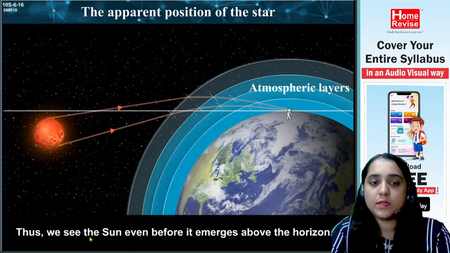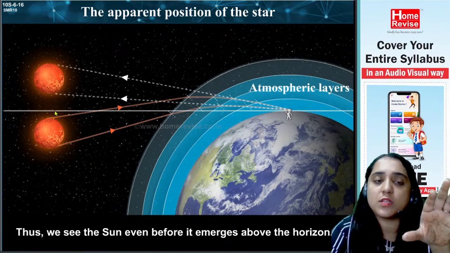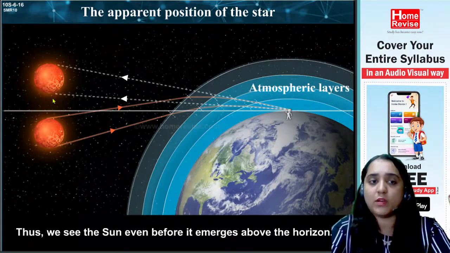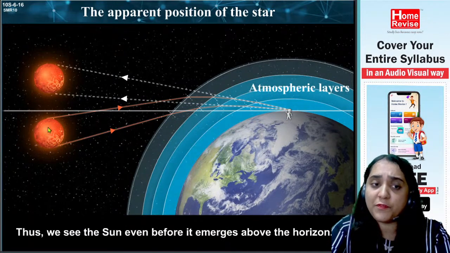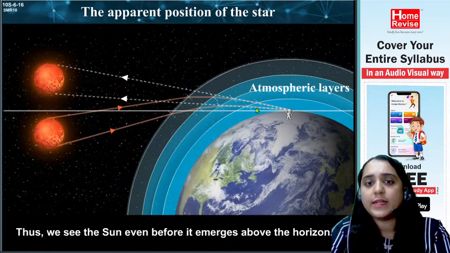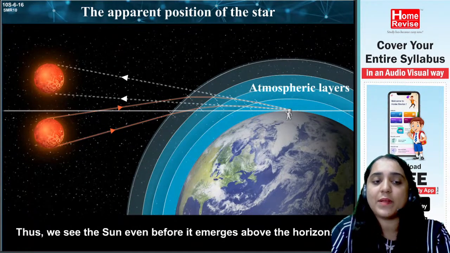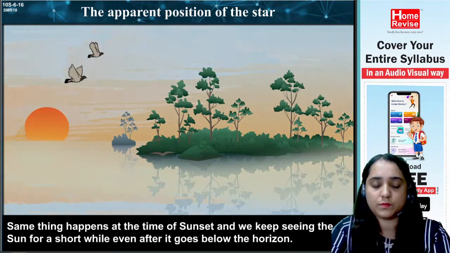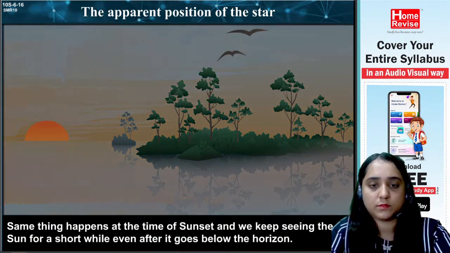Thus, we see the sun even before it emerges above the horizon. So even if it has not come above the horizon, the horizon is the straight line. Okay. So even before the horizon, we can see the sun because of this refraction taking place through different mediums and different denser mediums. Okay. The same thing happens at the time of sunset, and we keep seeing the sun for a short while even after it goes below the horizon.